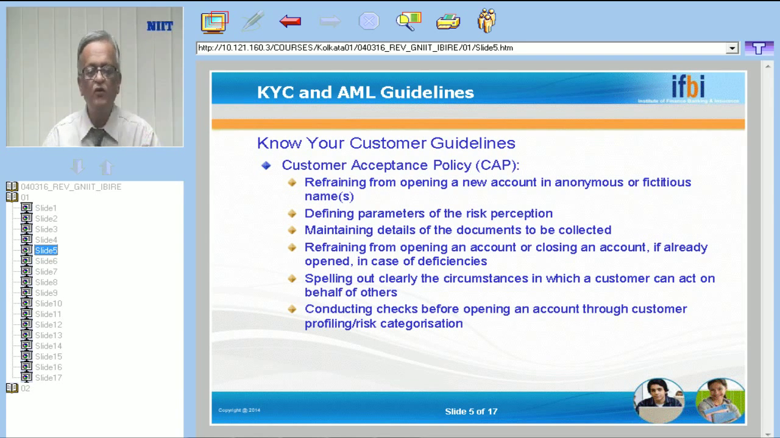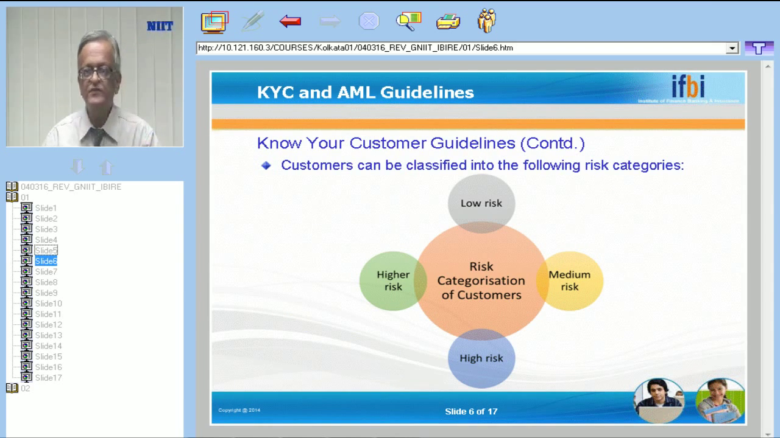So this is what we call the customer acceptance policy. Next, customers can be classified into the following risks. What are the various types of risks which are there? First point, low risk, as you can see. Then medium risk, high risk and higher risk. So how many categorizations are there? 4 categorizations. Low risk, medium risk, high risk and higher risk.